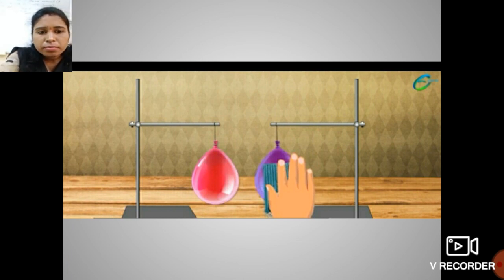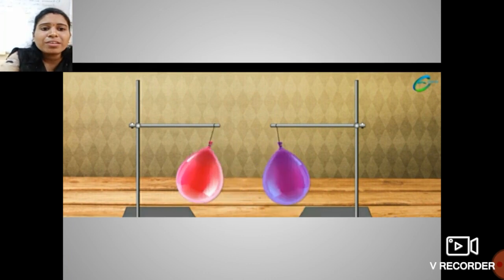So the charge acquired by this red balloon is the same as that of this violet balloon. So these two balloons acquire the same charge, and due to the same charge they repel each other. Okay students, understood this concept?